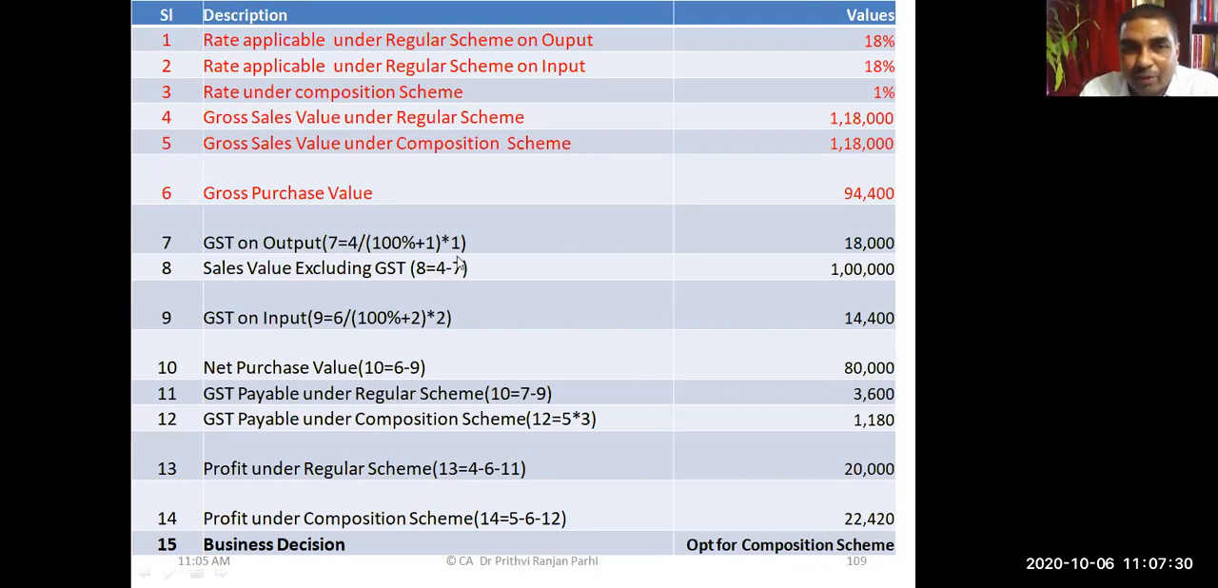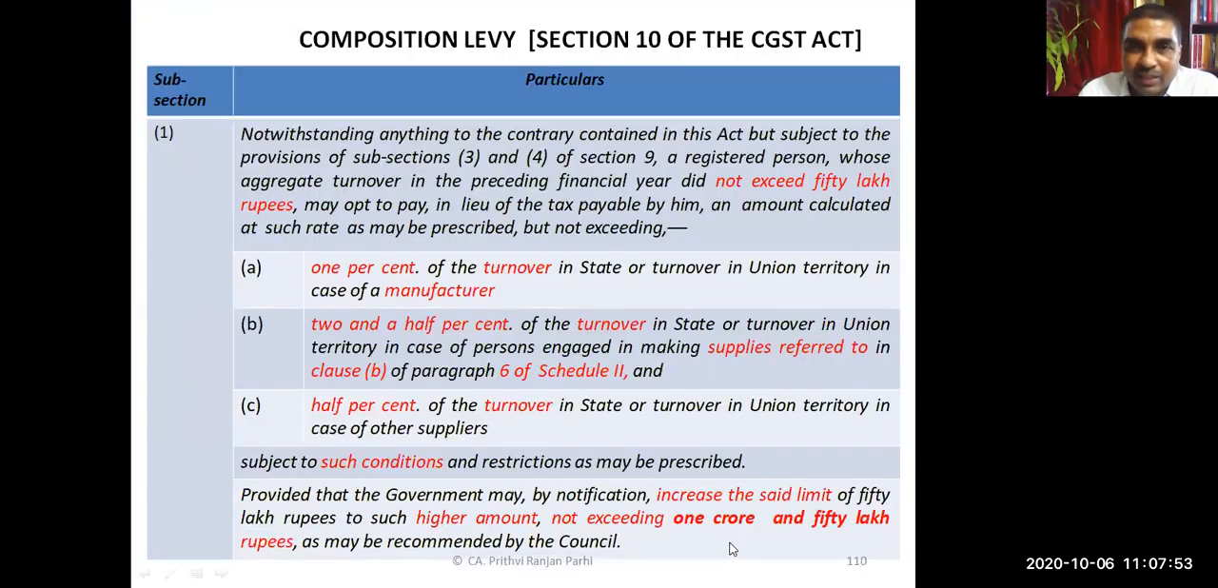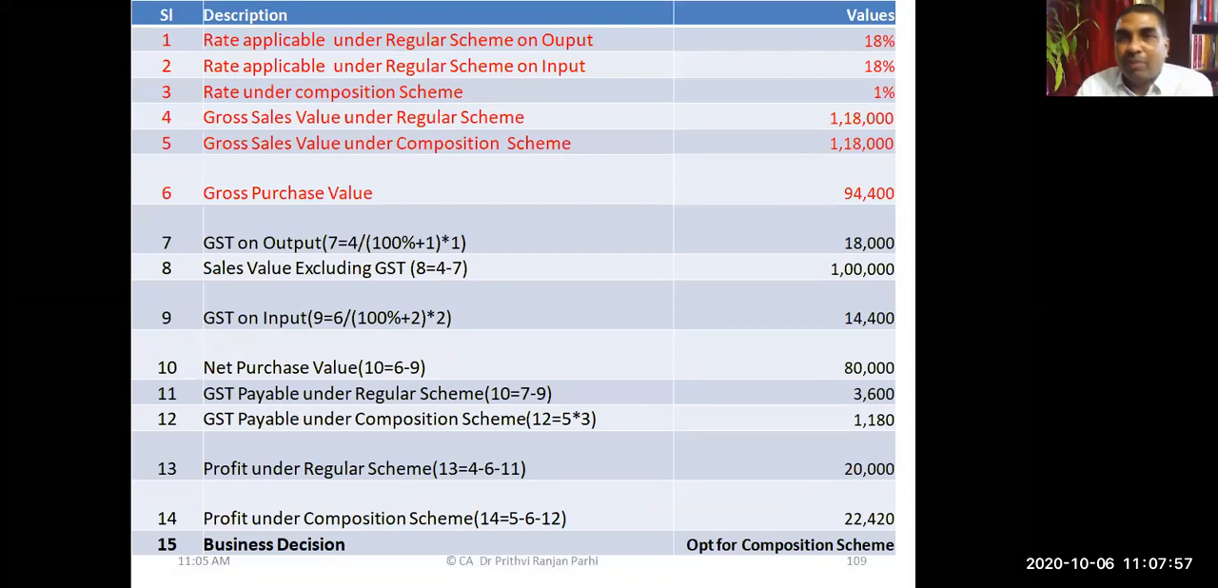We have to find out what is the GST on output and what is the GST on input. Under regular scheme, the input GST credit can be availed. Under composition scheme, input GST credit cannot be availed, but tax has to be paid at a lower rate. Therefore, tax amounts will be different. Consequently, profit amounts will also be different. One has to understand that. Up to this, we have already learned in our earlier class.